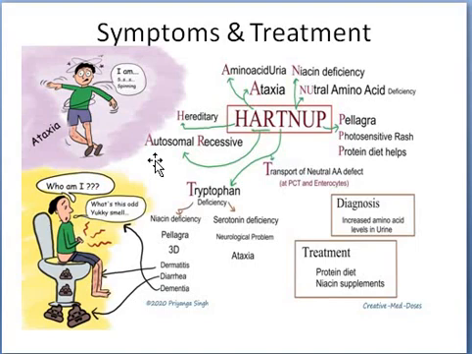This syndrome also does not have any proper treatment at this stage. The one and only way is to control through diet management. So these persons have to take an excessive tryptophan diet and then vitamin B complex supplementation, particularly niacin supplementation, and a protein diet. These are the major controlling measures for Hartnup disease.